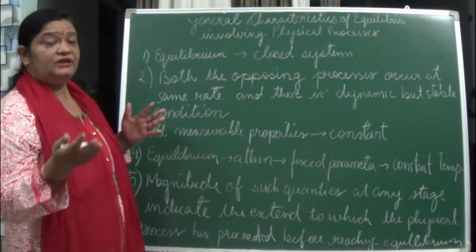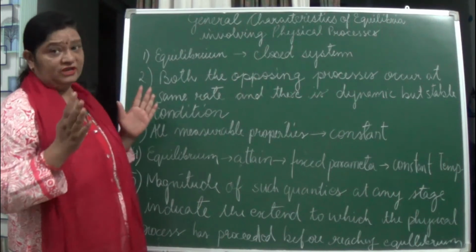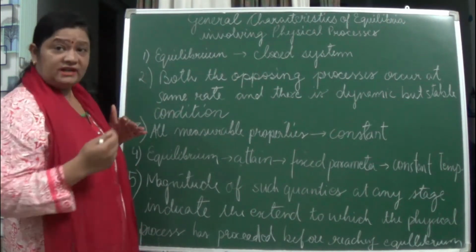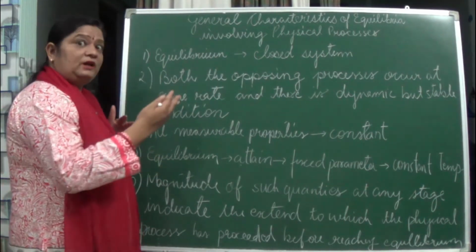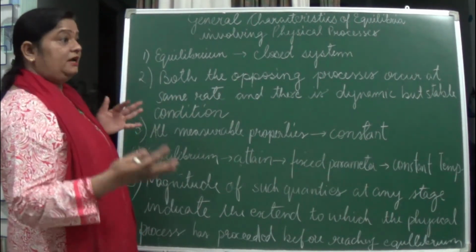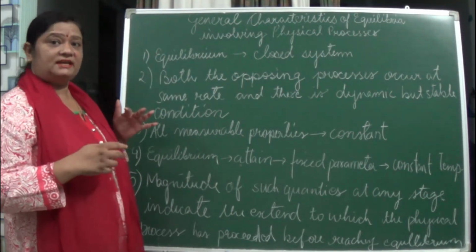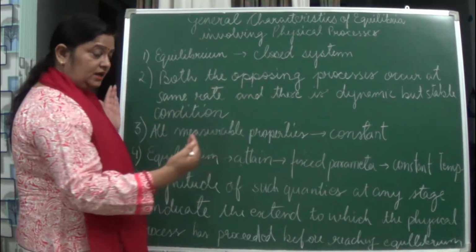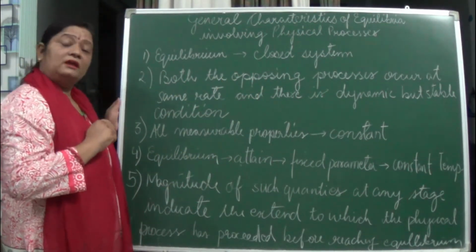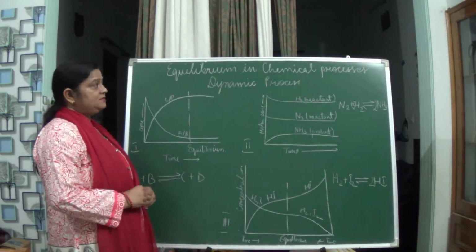If we are taking the fixed number of moles, they represent the fixed position at which the equilibrium can be attained. If we are doing the experiment, the magnitude of such quantities determines how much the reaction has proceeded before reaching the equilibrium.